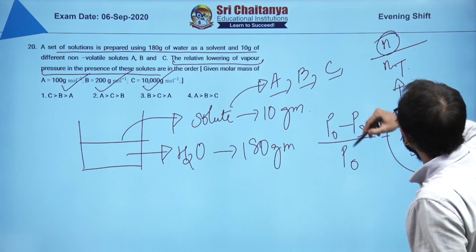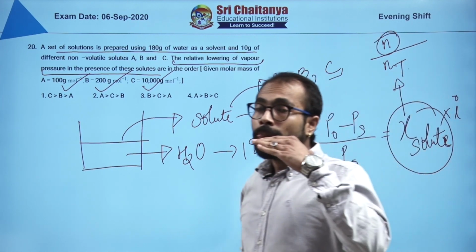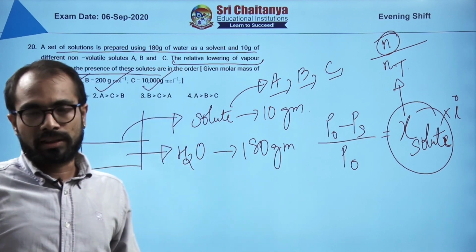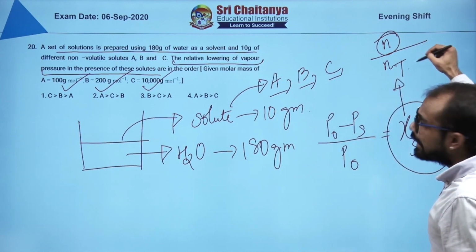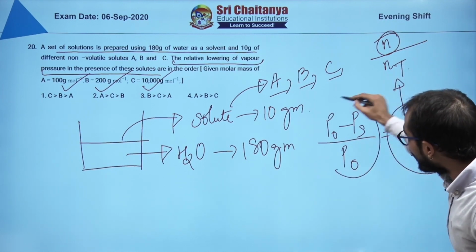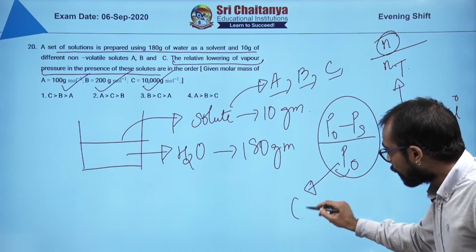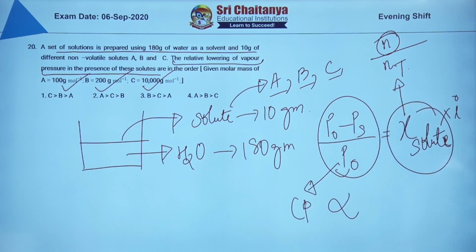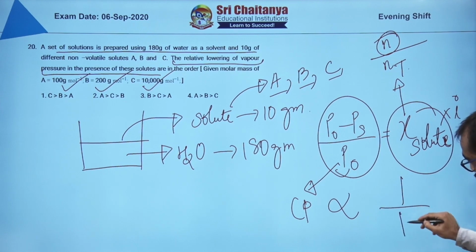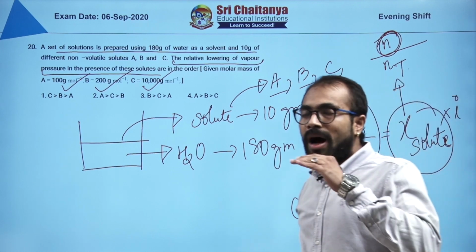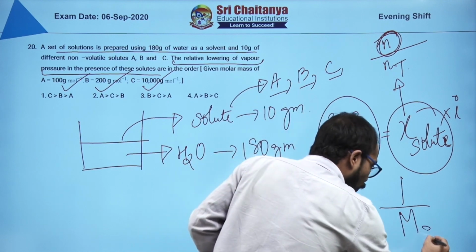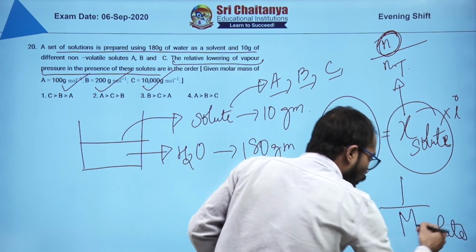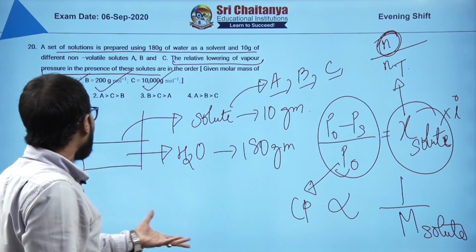Now this moles of solute, you can again write down as given mass divided by molar mass. So in that logic, molar mass will appear in the denominator. Now this is my colligative property, and what you are getting is that the colligative property is inversely proportional to the molar mass of the solute. Why? Because moles of solute is mass divided by molar mass, so molar mass will finally come in the denominator. That's it. Your problem is done.